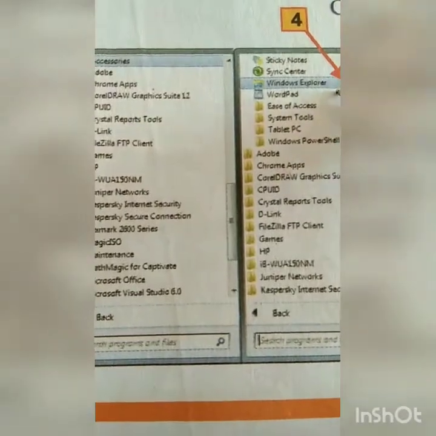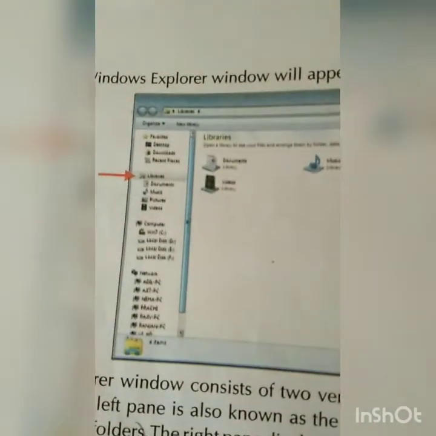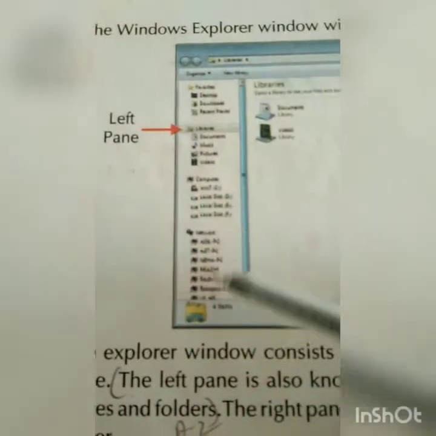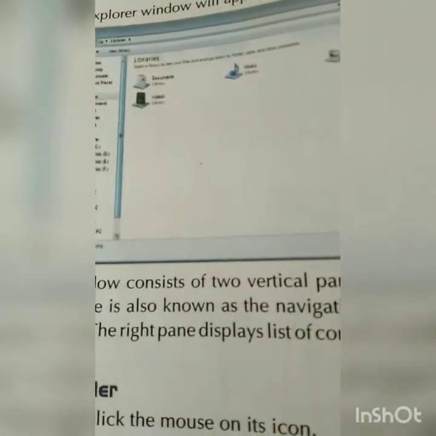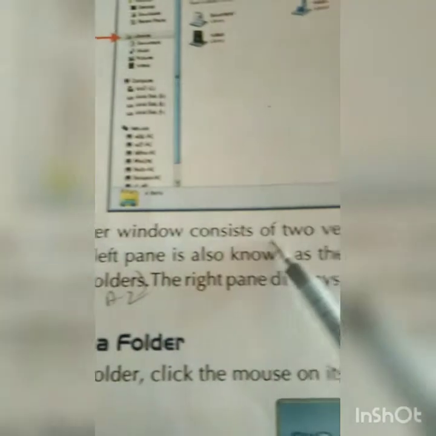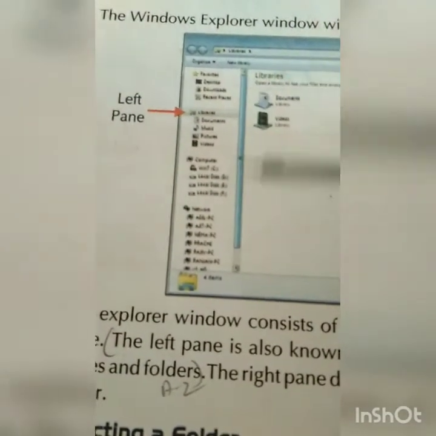Now we will see further how to use this application. On page number 40 you will see one screen of the Windows application. That is Windows Explorer. This is the screen, and this is called the left pane, and this is known as the right pane. The Explorer window consists of two vertical panes, the left pane and the right pane, in a standing position, left and right. These are known as the vertical panes.